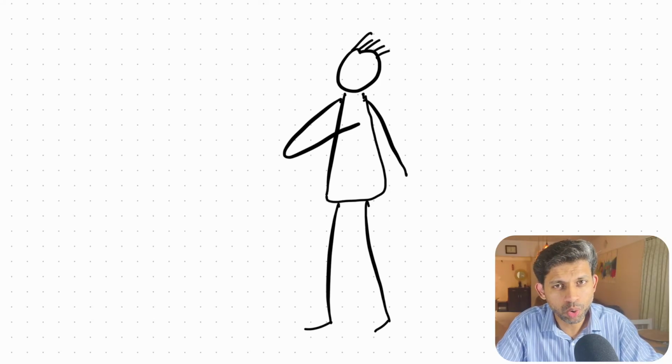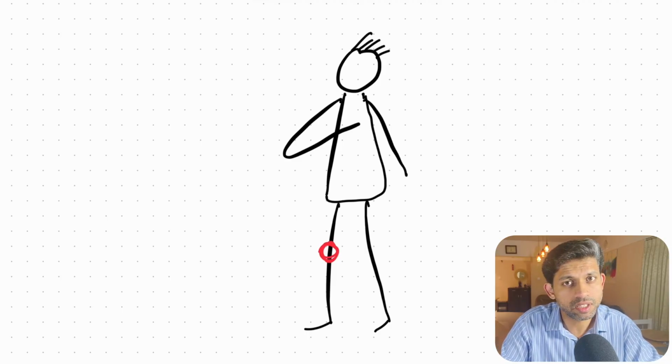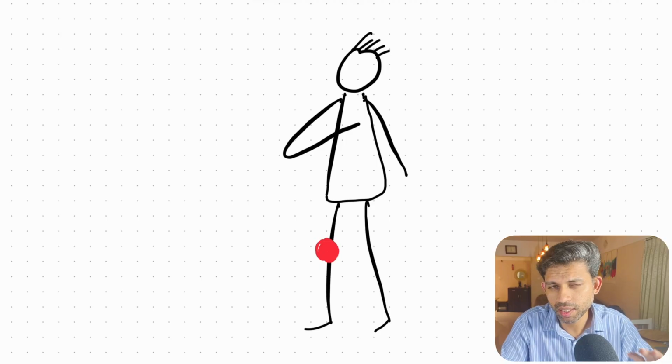A 16-year-old boy comes to the ortho clinic with pain around his knee. He says it started after a football match. So everybody sort of assumes it's because of a sports injury. But weeks later, his pain just gets worse. And now there is a swelling above his knee. An X-ray is ordered, and this changes his life forever.